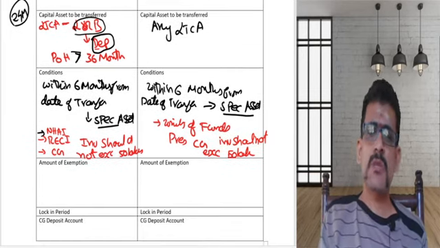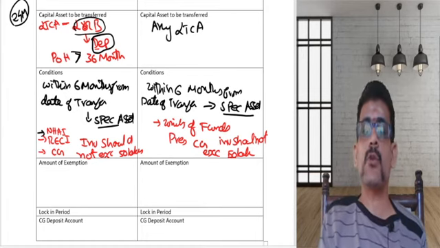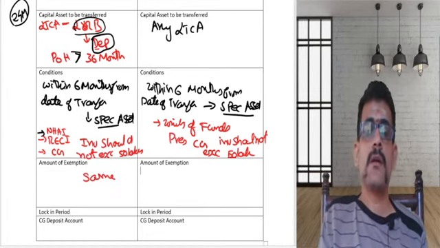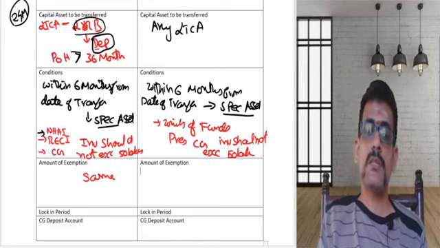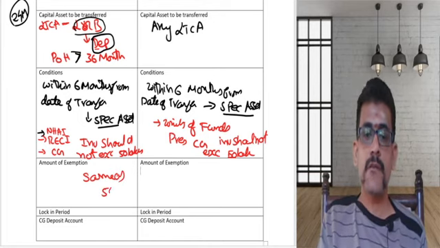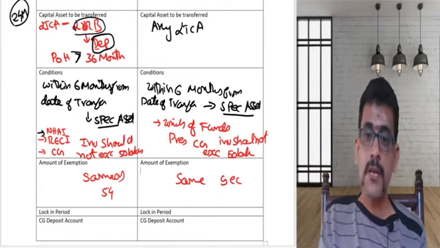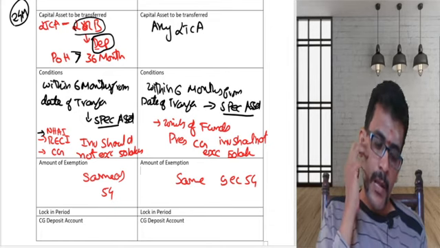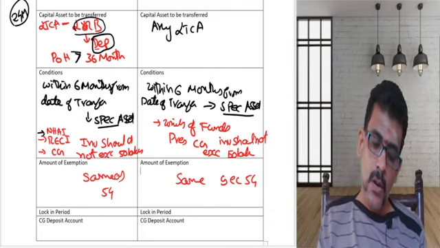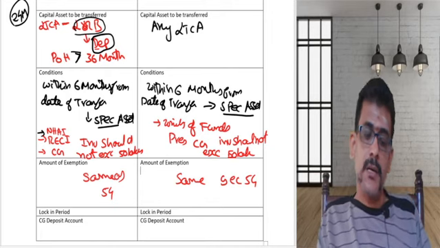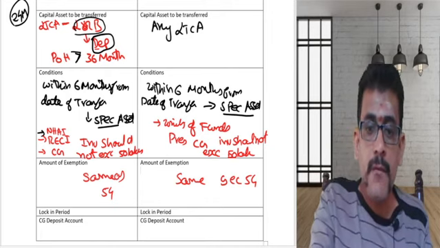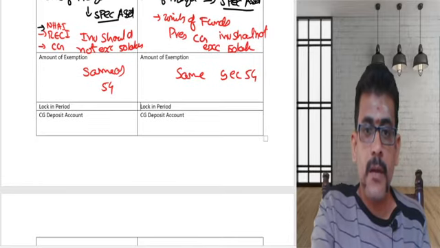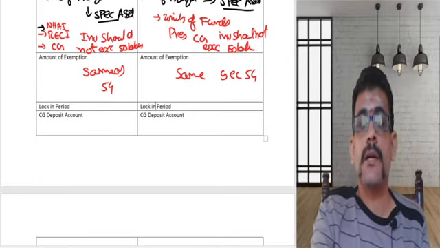Then what is the amount of exemption? Same as 54. Same means what? Amount of investment or capital gains, whichever is least, same as section 54. Lock-in period. So here the lock-in period is changing. Now let us see the lock-in period. We have two periods. Let us try to understand the lock-in period.